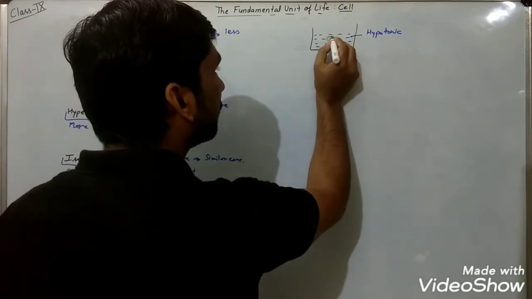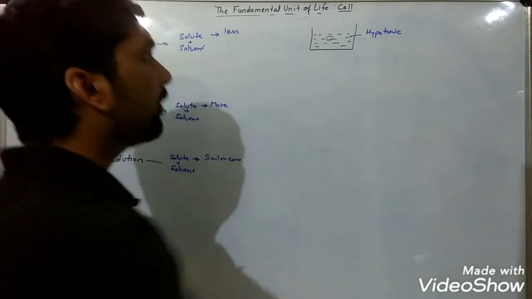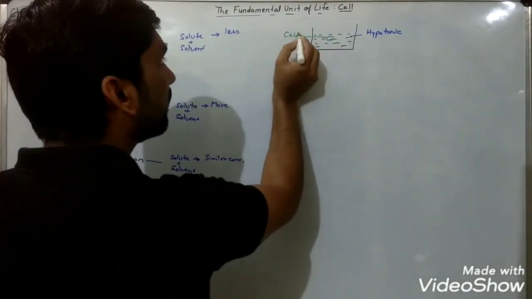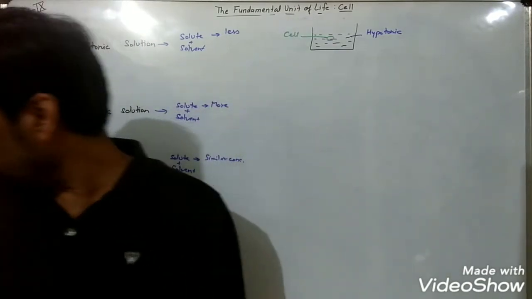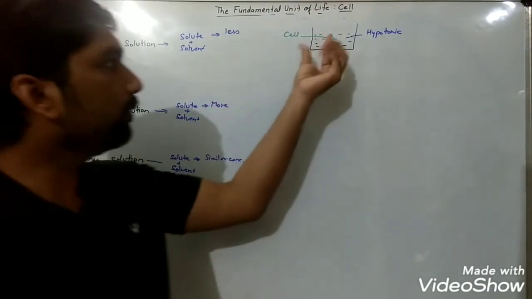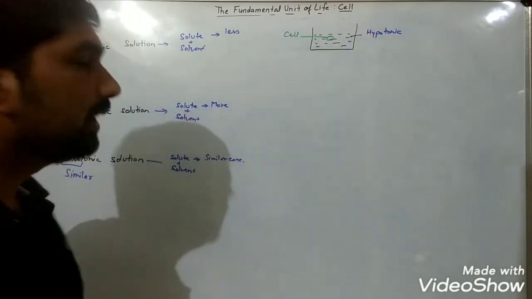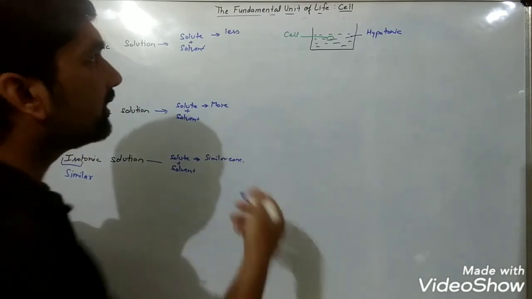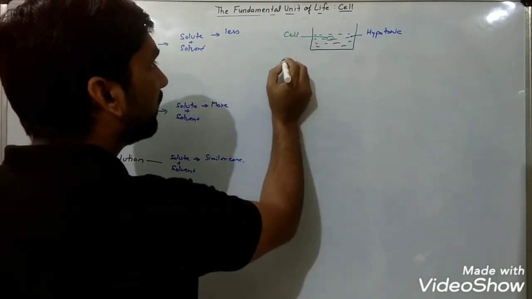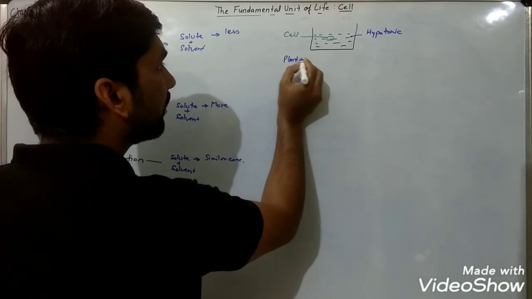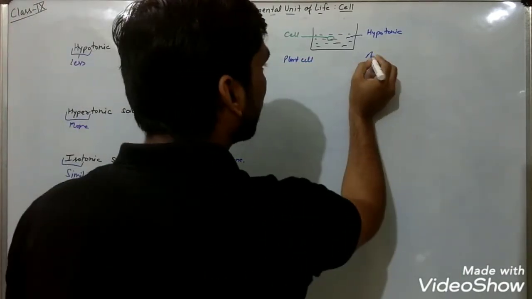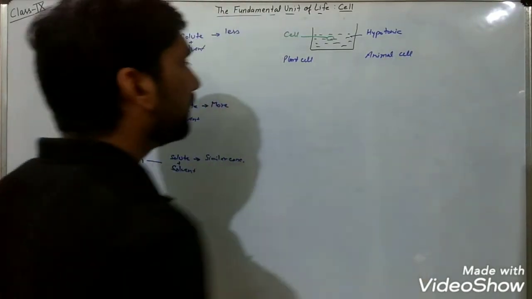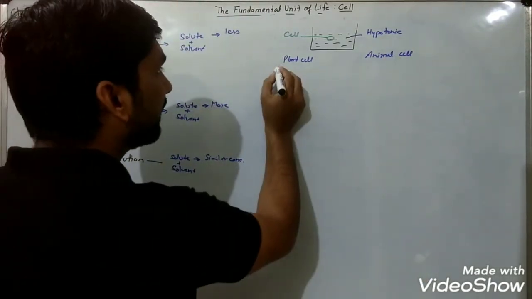So what will be the impact on the cell when we place it in a hypotonic solution? Two conditions may be there. The cell may be a plant cell or an animal cell.